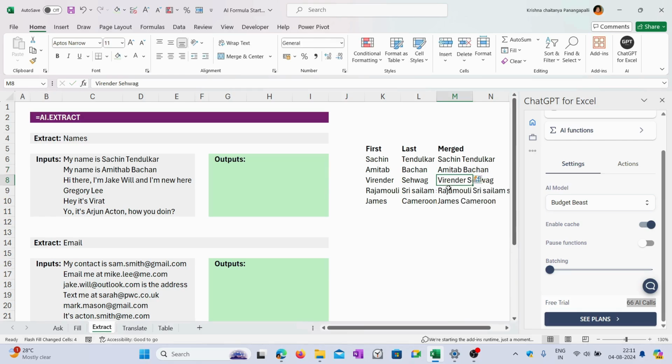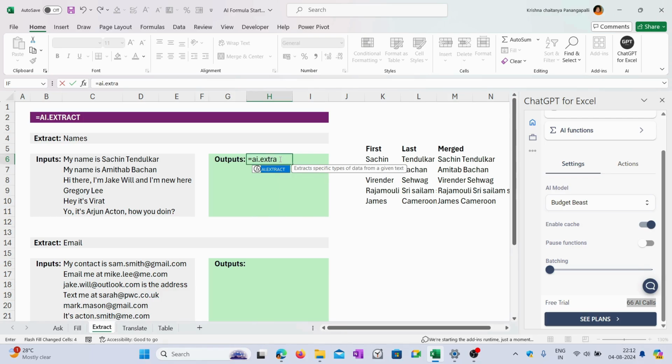But it can do this only with simpler structures like this. Suppose you take complex structures like my name is Sachin Tendulkar, my name is Amitabh Bachchan, and my name is hi there, I'm Jackville and I'm new here, I'm George Lee, hey it's Virat. If you take sentences like this, each sentence is stereotypical. Every sentence has its own kind of formation, and extracting a particular name from these sentences is pretty difficult. So instead of using flash fill here, you can use ai.extract.